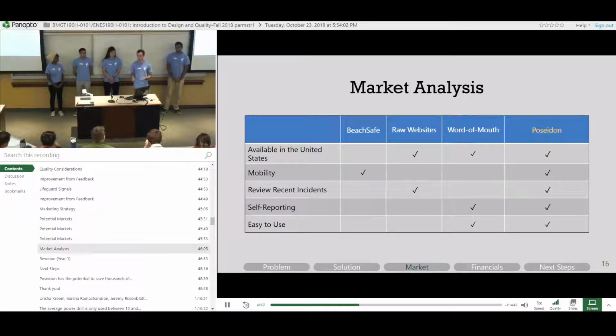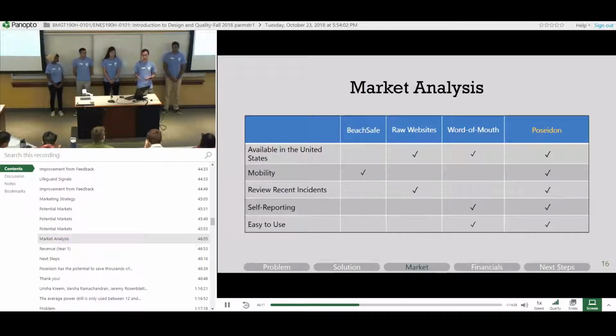There's only one other app like ours on the market. This is Beach Safe. Unfortunately, it's only available in Australia. Our app will eventually be available worldwide. Currently, it's in the US only. But BeachSafe also lacks our main functionality of self-reporting, so that makes our app a lot better than BeachSafe. The other main competitor is raw data on websites. This can be hard to use and difficult to interpret, so not a lot of people use this.